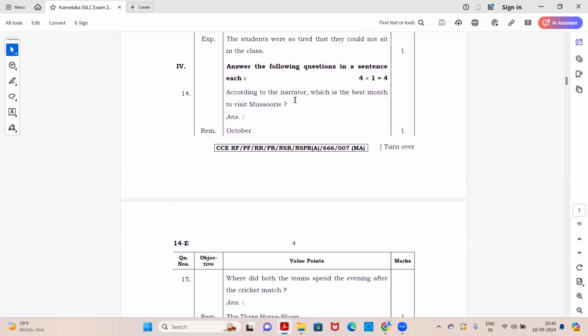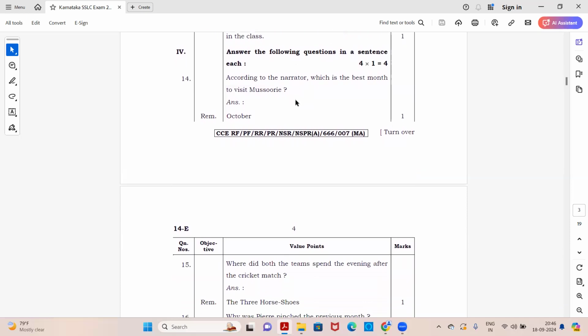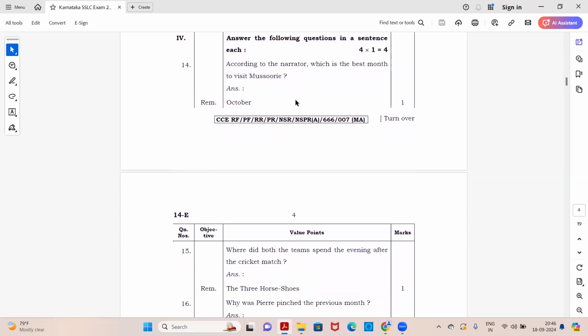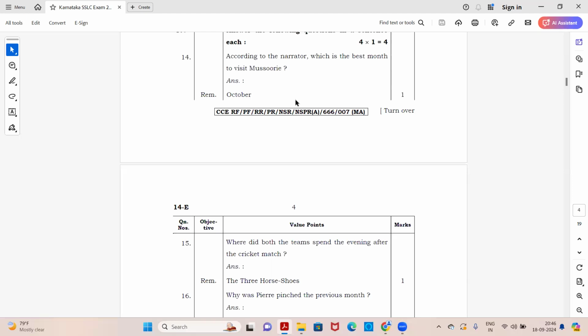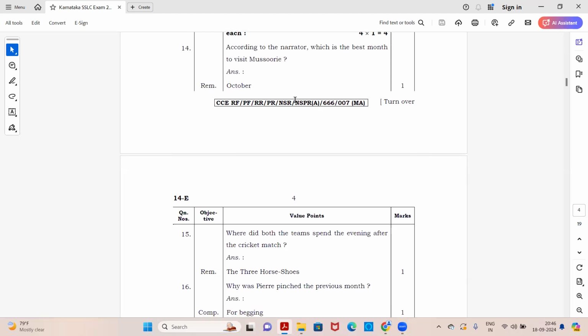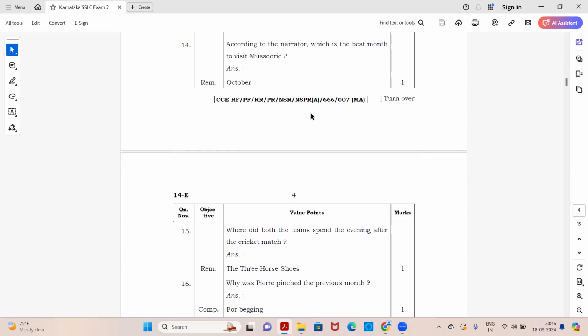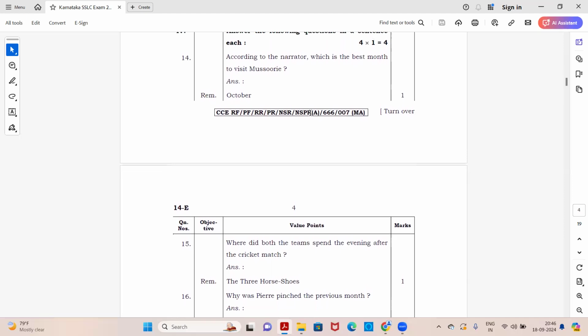Now we move to fourth main. Answer the following questions in a sentence each. So again, here you have 1 mark questions and you will have in total 4 in this main. So again, if you have any doubts anywhere, you can pause the video and check it. And yes, one more thing here, objective answers were shared in detail, but the long answers will have the keywords being mentioned. Okay. So yes, continuing with the 1 mark questions.